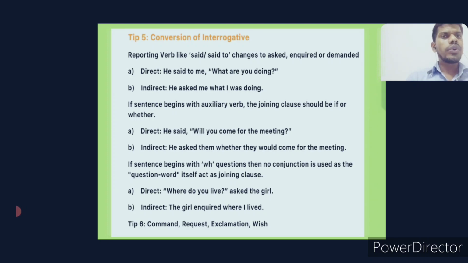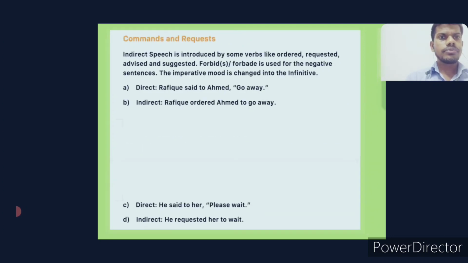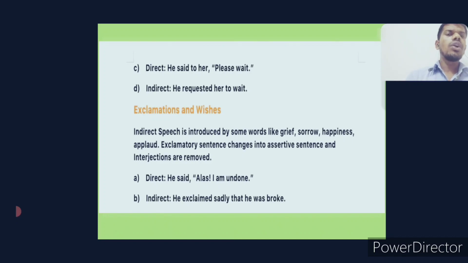Then conversion of interrogative, reporting verbs like said or said to become inquired, demanded, as we have seen. Now, exclamations or wishes in indirect speech are introduced by words like grief, sorrow, happiness or applause. Then the exclamatory sentence changes into an assertive sentence, or the interjection is removed. So just keep in mind, an exclamatory sentence is used to show sudden feeling or emotion, that might be sadness or happiness, whatever it may be. So when you find exclamatory sentences, they have to be converted into statements.